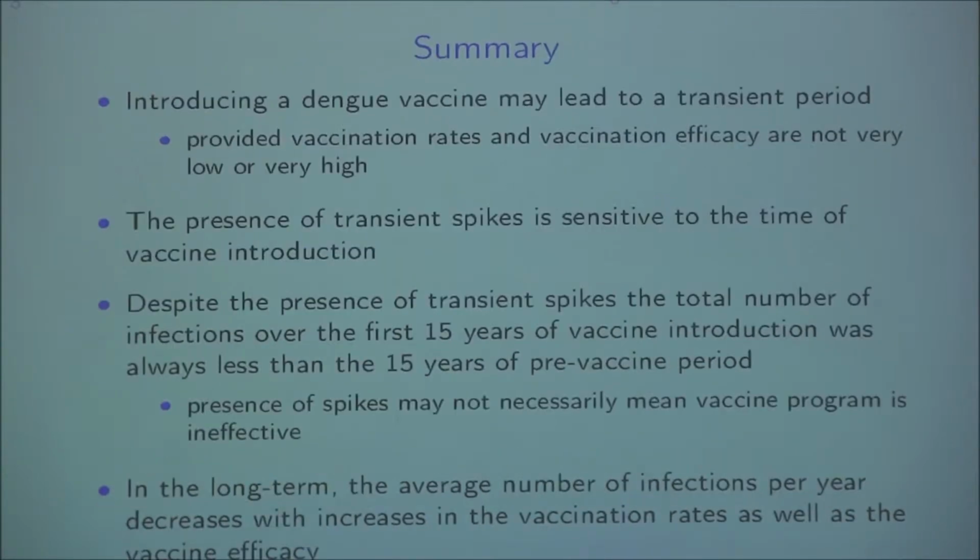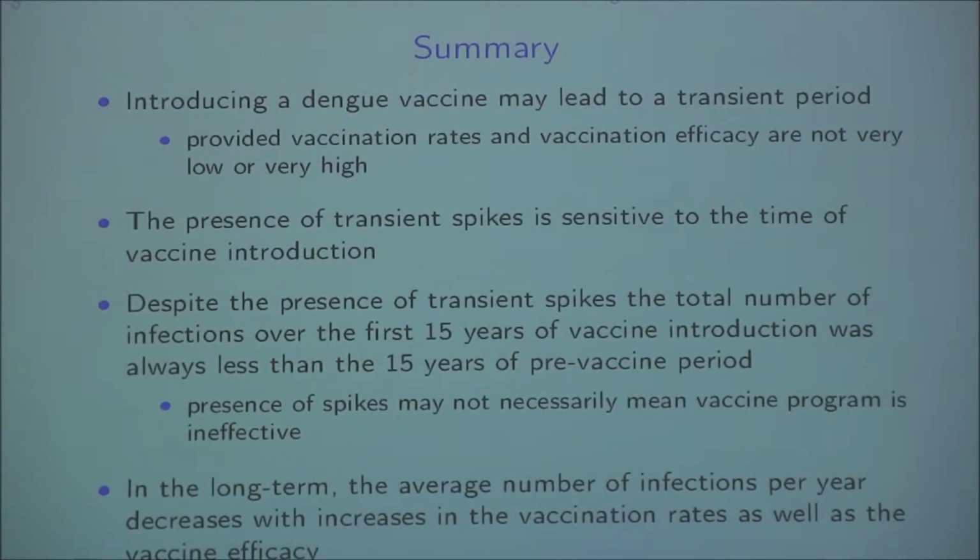So my summary for this project is that introducing a dengue vaccine may lead to a transient spike, provided the vaccination rate and vaccination efficacy are not very low or high. Second, the presence of transient spikes is sensitive to the time of vaccine introduction.